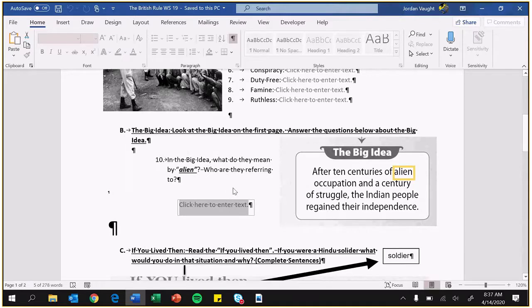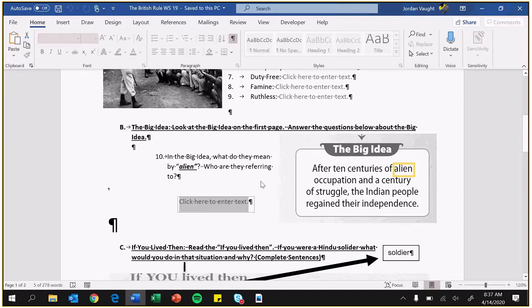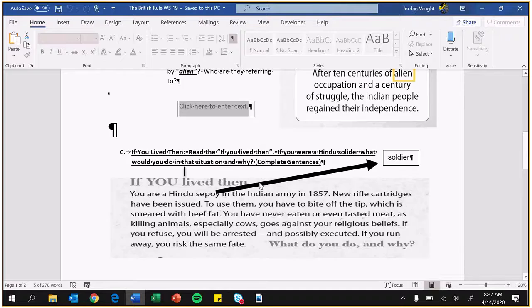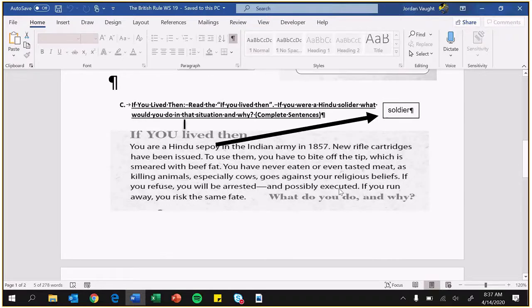Okay, so just make sure you understand it's not the Indian people, because they're struggling with the alien people. So what do they mean by alien? And no, it does not mean from outer space. The next one, this small little thing, if you live there, this is what I mean. It's a mixed feeling when it comes to the British in there.